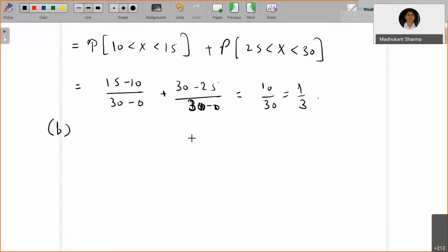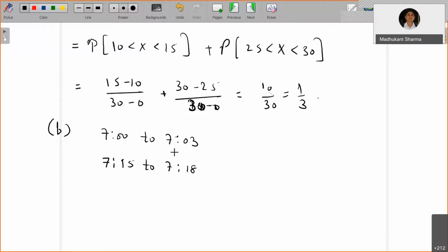The second part is telling that at least he has to wait 12 minutes for a bus. So he is supposed to arrive between 7 and 7:03 to catch the bus at 7:15, and another interval is from 7:15 to 7:18.